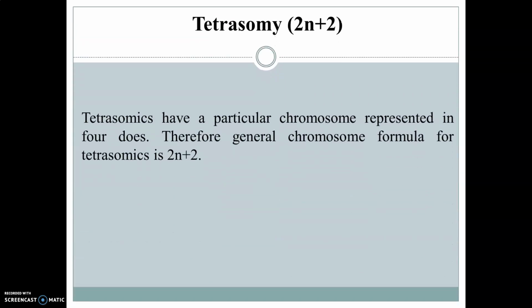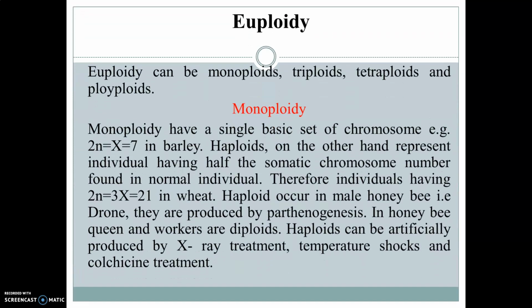Now tetrasomics have a particular chromosome represented in 4 doses. Therefore, the general chromosome formula is 2n+2. Now euploidy, the second concept, can be monoploidy, diploidy, triploidy, tetraploidy as well as polyploidy.